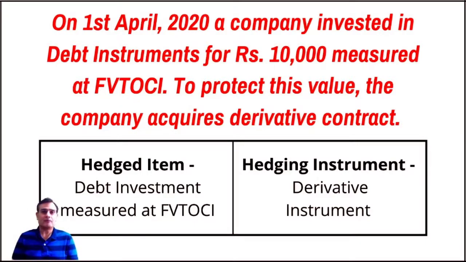This derivative contract will be used so that you protect the risk, and this is called the hedging instrument. So we can say the investment which you want to protect is called the hedged item, and you're going to use some kind of instrument to protect yourself, and that is called a hedging instrument.